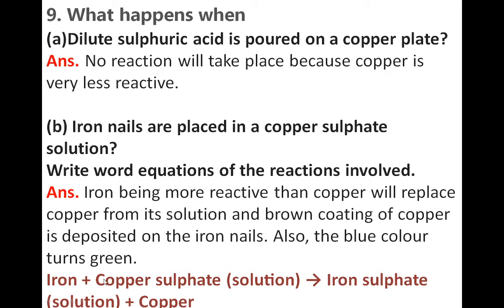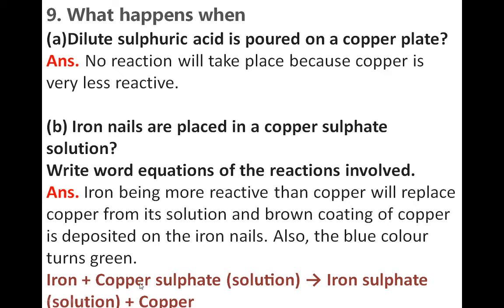Also the blue color turns green, because copper sulphate is a blue colored solution, so that blue color turns into green. So it is a displacement reaction.